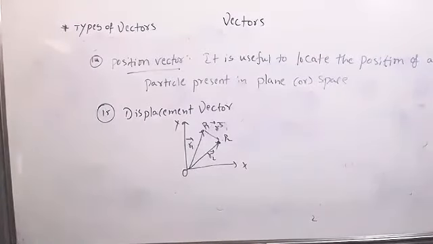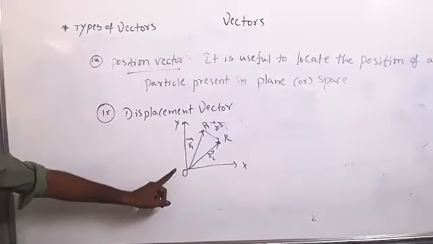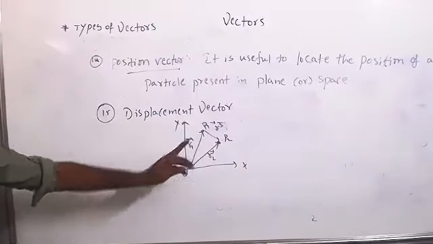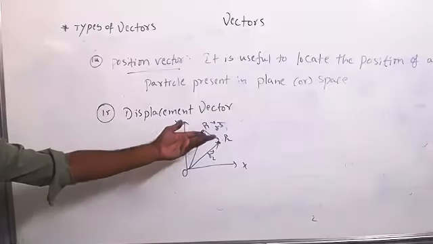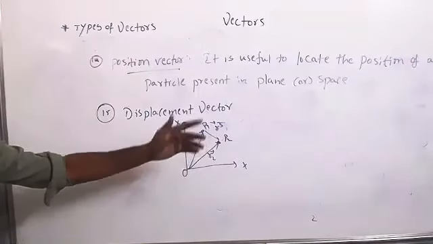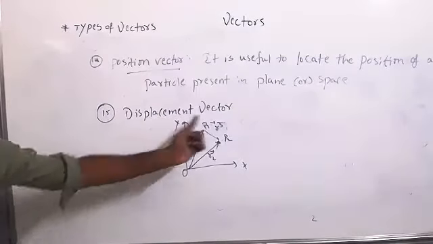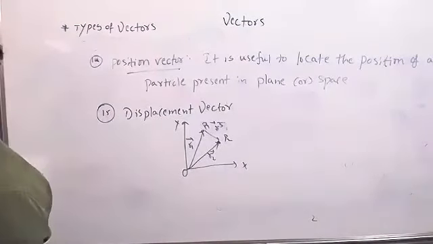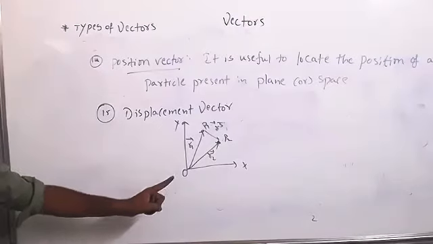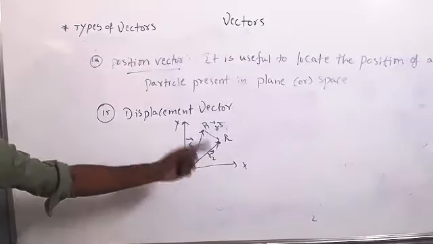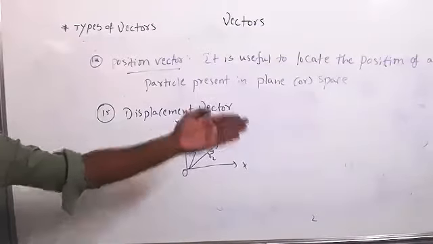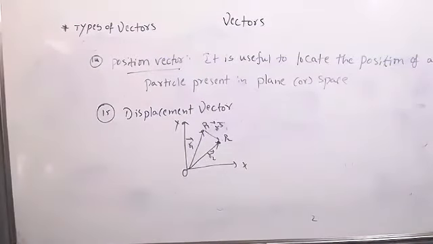Now what is the position of P2? From P1, R3 distance. Can I say like that? Am I saying it by the reference of the origin? No, sir. I'm taking the reference as P1. So other than the origin, if you take another reference like another particle, that is called displacement vector. Just the reference. If you take the origin as the reference, that is the position vector. If you are not taking the origin as the reference but one more particle, that is the displacement vector. Am I clear?